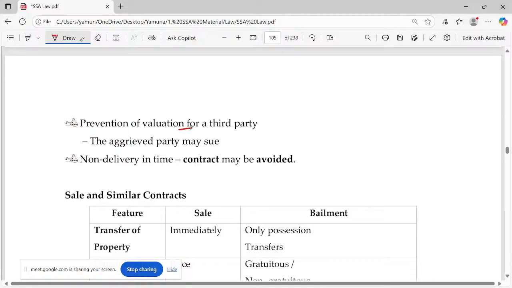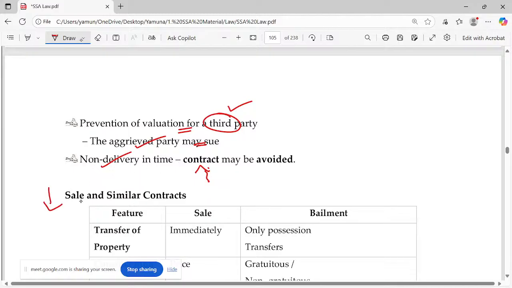Prevention of valuation by a third party: a third party is coming because he is going to fix the price, and if you are not allowing him to value it properly, the aggrieved party can sue. Non-delivery in time: this contract may be avoided, because when we talk about sale, we are talking about ownership transfer and also delivery of goods. If you are not delivering at the right time, obviously it might be avoided.